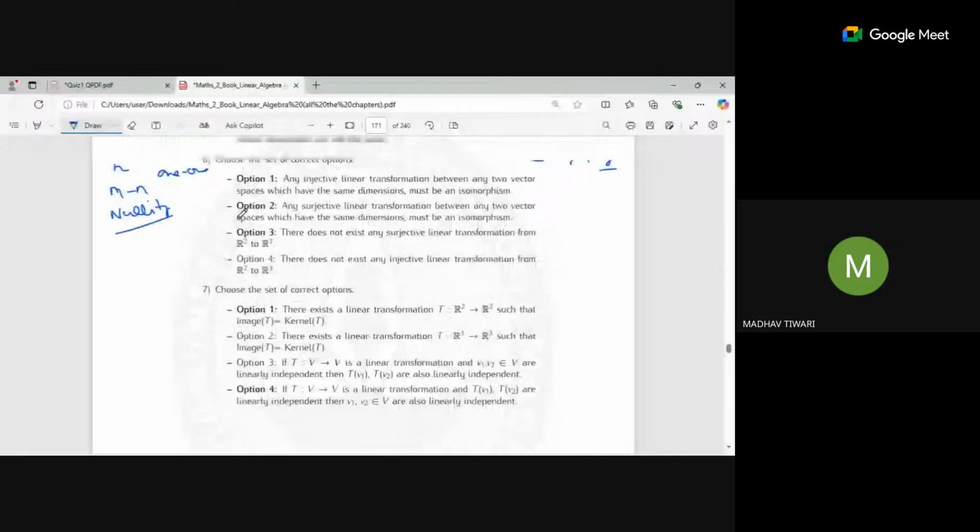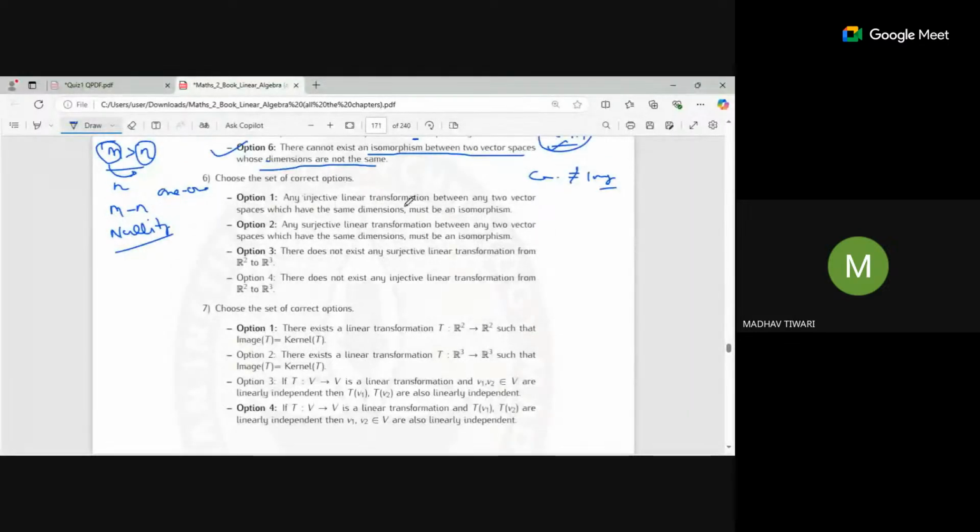Okay, now let's move on. How many are 6 and 7? Two questions more. Okay, let's solve them. Option 1, it is saying that any injective linear transformation between two vector spaces which have the same dimension must be an isomorphism. Suppose you have n dimensions here and n dimensions here. You are doing an injective linear transformation.